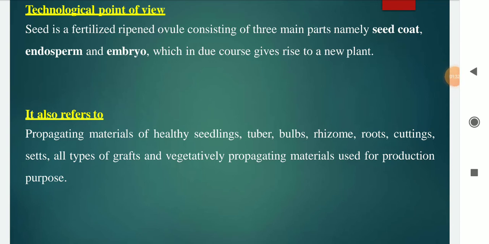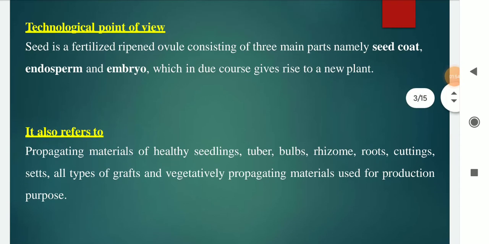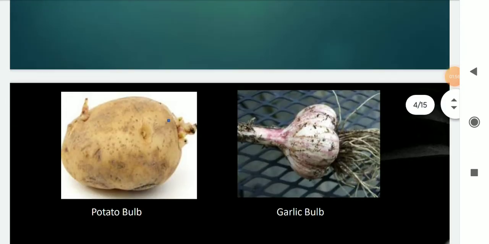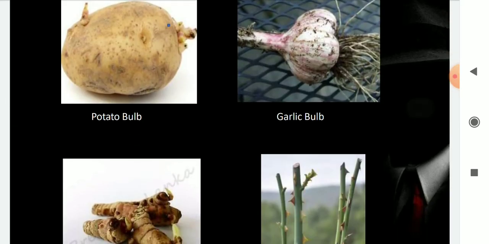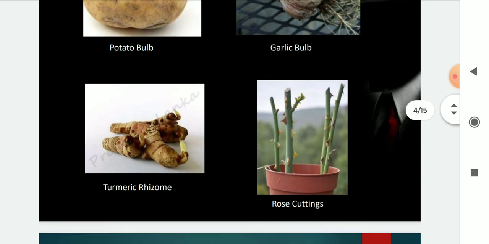Seed also refers to propagating material of healthy seedlings, tubers, bulbs, rhizomes, roots, cuttings, seeds, all types of grafts, and vegetatively propagating materials used for production purposes. You see some seeds of vegetatively propagated crops: potato bulb, garlic bulb, turmeric rhizome, and rose cutting.